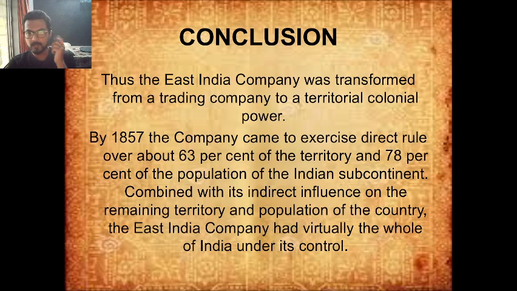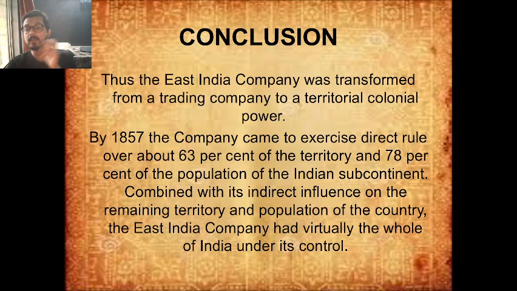So combined with its indirect influence on the remaining territory and population of the country, the East India Company had virtually the whole of India under its control. So this is the entire story of how a company which came into India with the idea of doing trade, with the idea of exporting spices, exporting silk, exporting cotton. All these things were what they wanted from India.